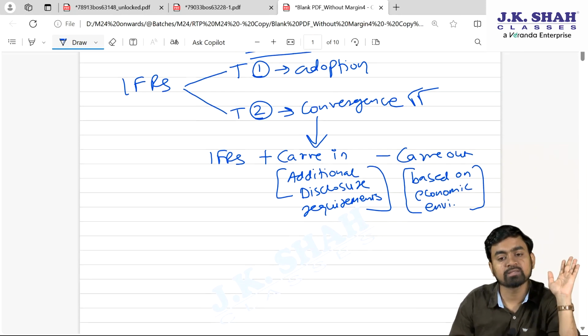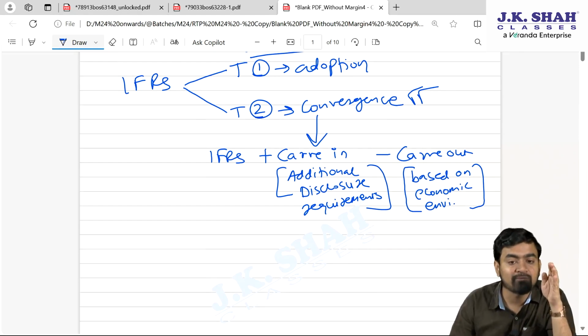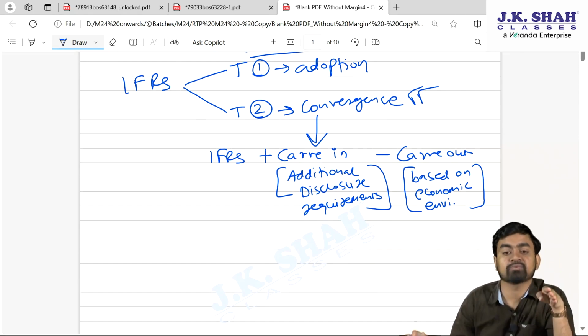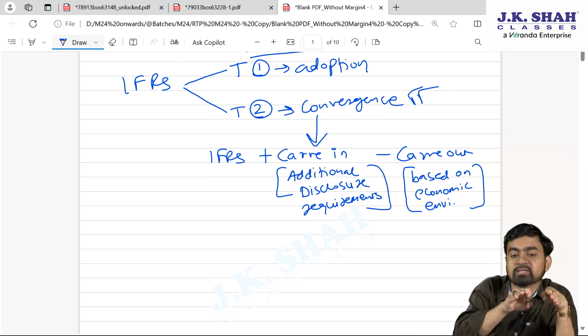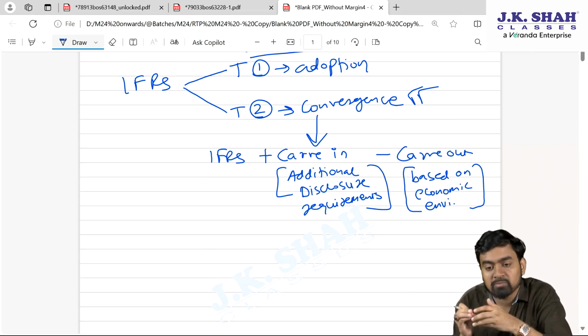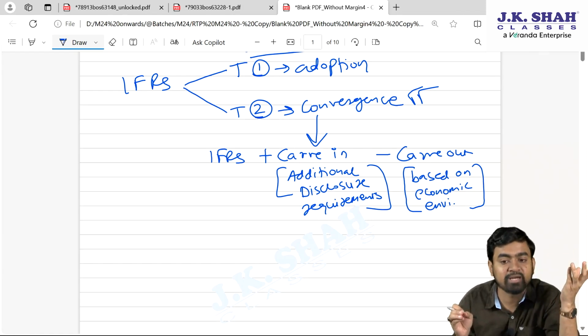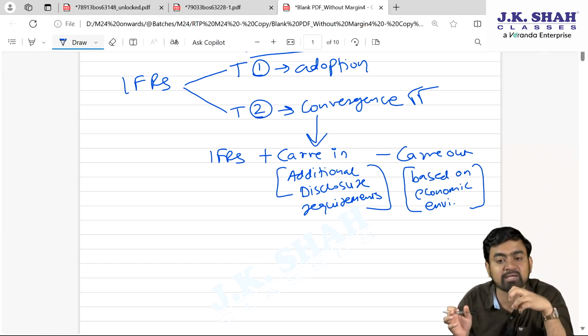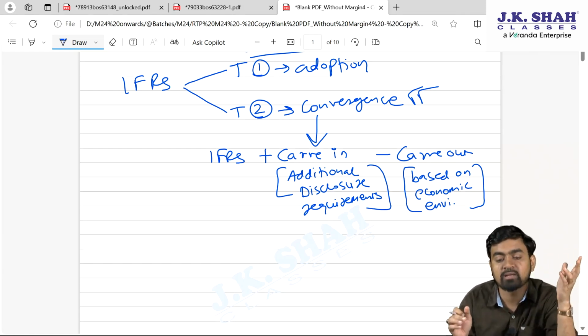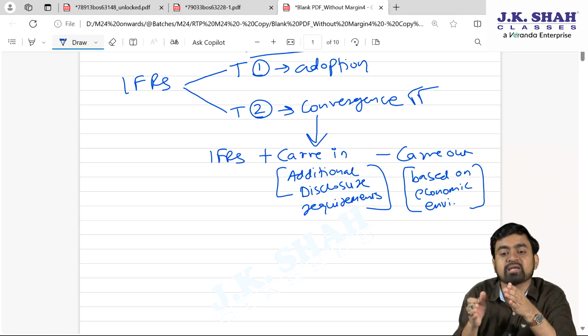We deleted few things. Fine. Now see, we have not followed as it is IFRS. We have added few things, additional disclosure requirement, that is known as carve in. We deleted few things because we don't want that economic environment situation which is there in IFRS, because Indian economic environment is different as compared to international. Hence, to match the Indian economic environment, we deleted few things.